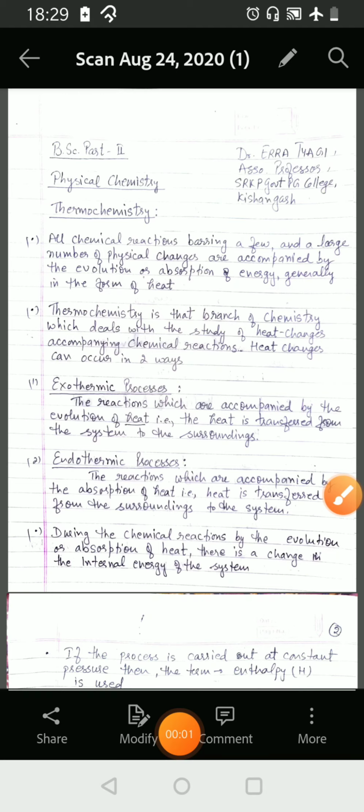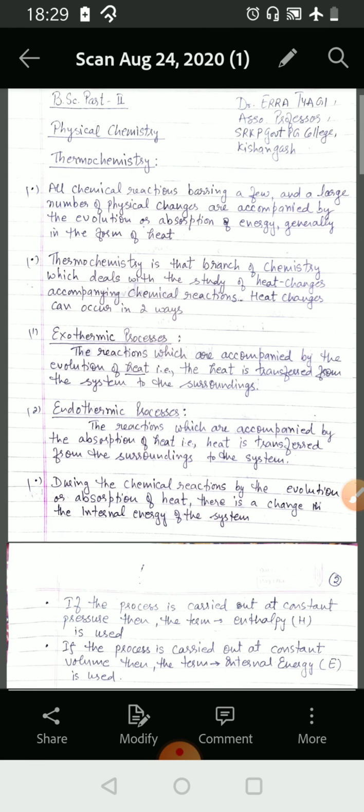Today we are going to study Physical Chemistry of BSc Part 2. The chapter is Thermochemistry. All chemical reactions, barring a few, and a large number of physical changes, are accompanied by the evolution or absorption of energy, generally in the form of heat. Thermochemistry is that branch of chemistry which deals with the study of heat changes accompanying chemical reactions.